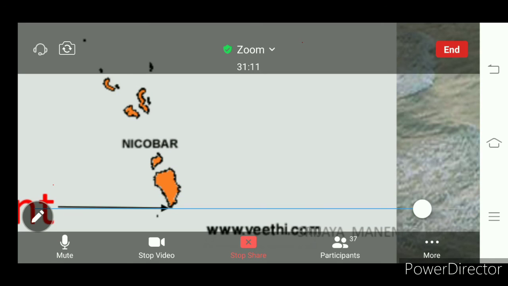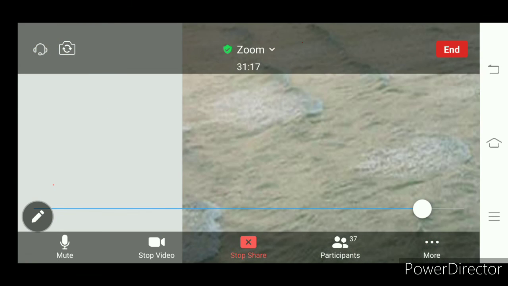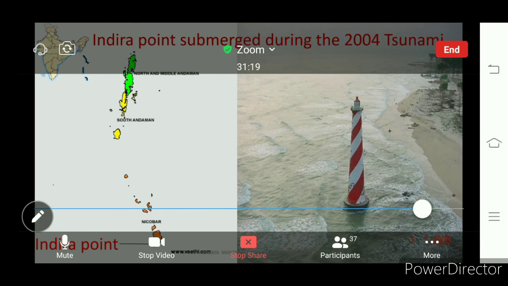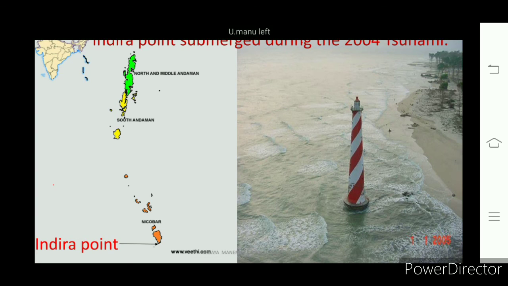Kanyakumari is the southern tip of the peninsular plateau. This Indira Point was submerged in the 2004 tsunami. Up to 2004 it appeared, but when the tsunami occurred, it submerged into the water.